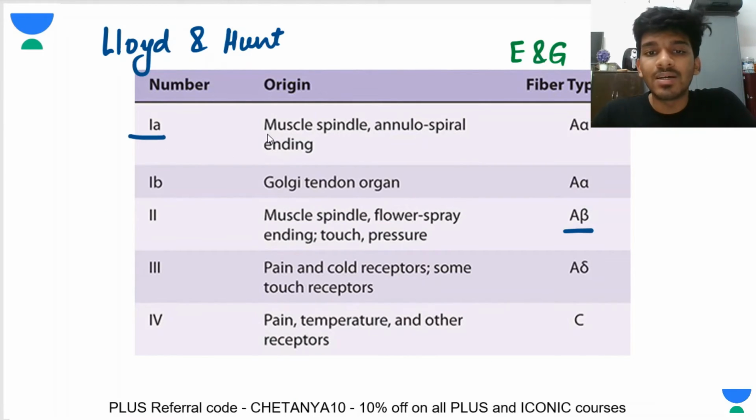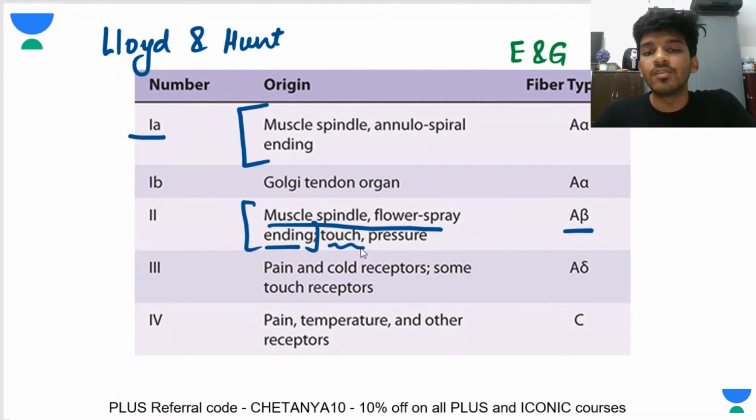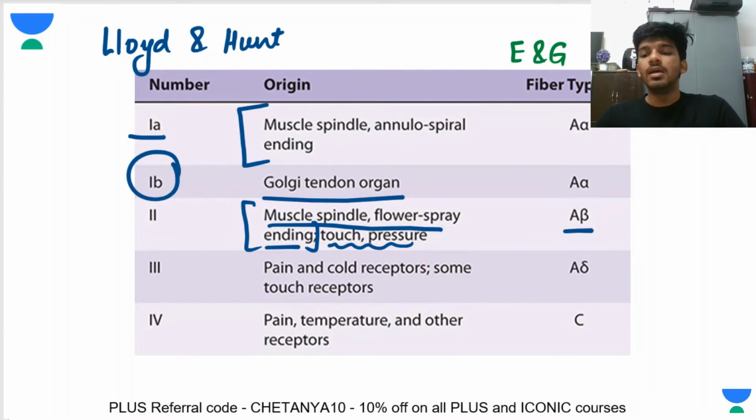So 1a, you will see in muscle spindle annulospiral ending. Type 2, you will see in muscle spindle flower spray ending. That's one combined term, and you will also see it for touch and pressure fibers. 1b, you will see for Golgi tendon organ. Is that much clear so far?